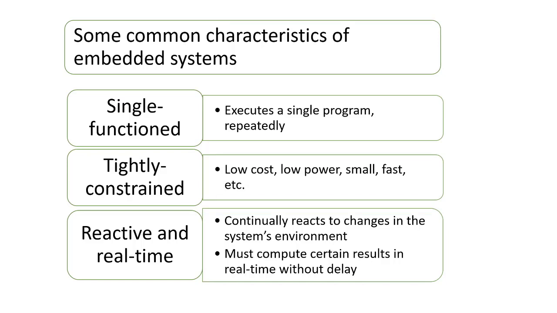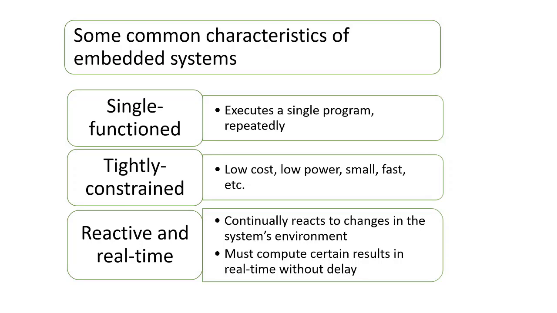Embedded systems have some common characteristics. Embedded systems are single functioned, meaning that they execute a single program repeatedly. Often embedded systems are tightly constrained.